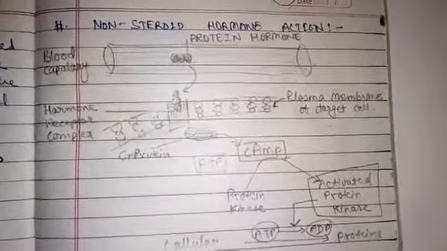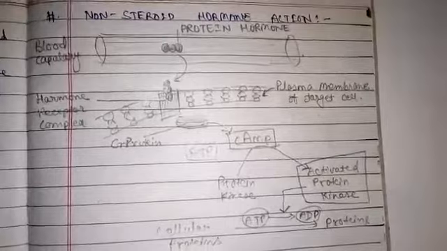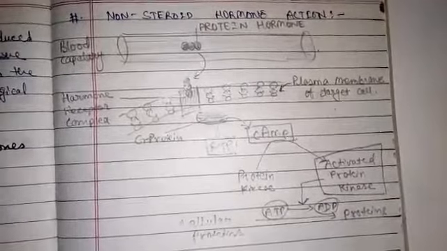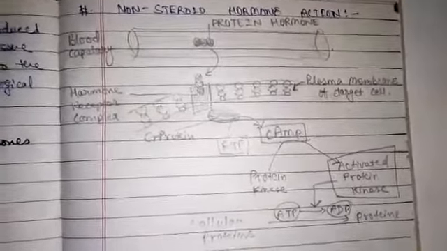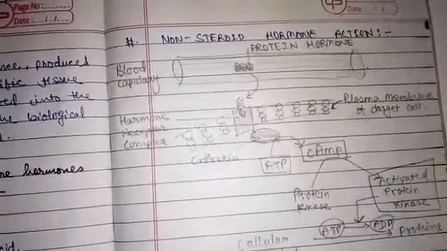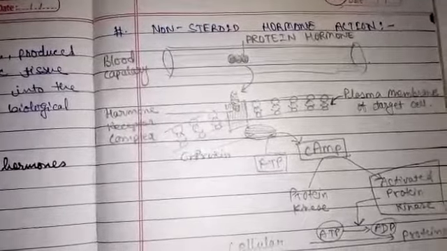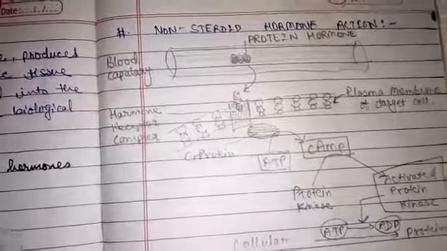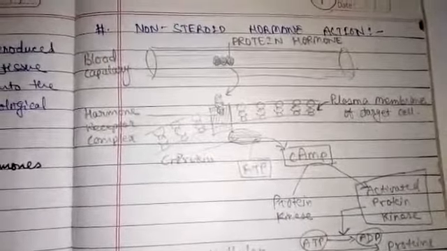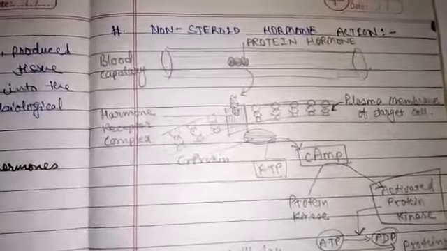The second mechanism is non-steroidal hormone action, which involves proteins or amino acid derivatives. This mechanism is carried out by the amino acid peptide hormone. This hormone cannot freely pass through the membrane of the target cell, so it binds to the cell surface receptors.